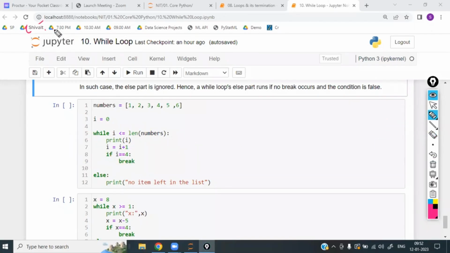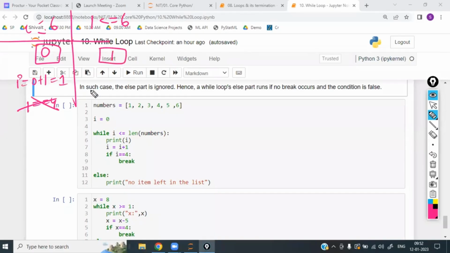So now what is the latest value of I? For 0, 0 is less than or equal to 6. Print 0. It is printing 0. I is equal to 0 plus 1, which is 1. Now is 1 equal to 4? No. Since no, again come back to this position. Now what is the I value? 1. 1 is less than or equal to 6. Print I. What is in I? 1 is there.